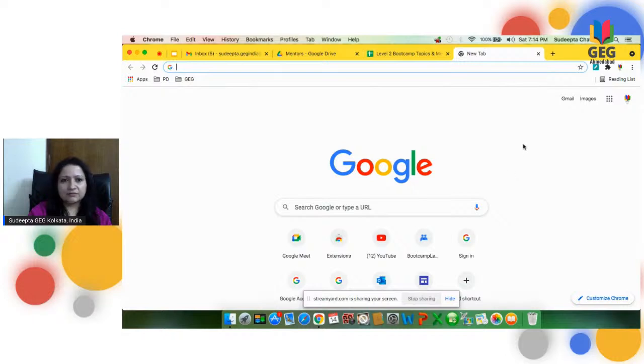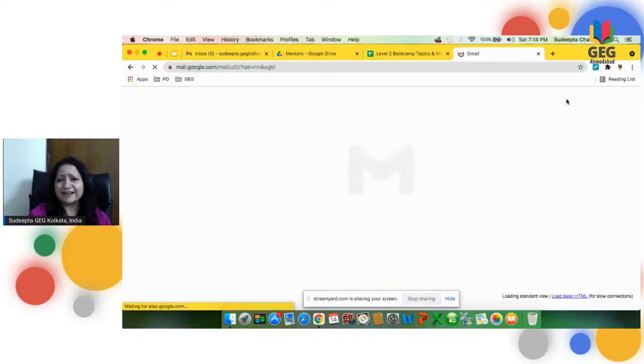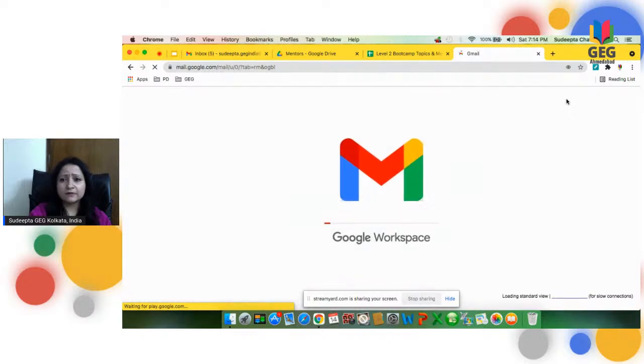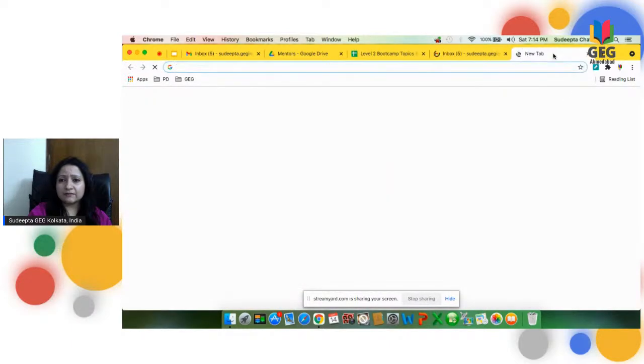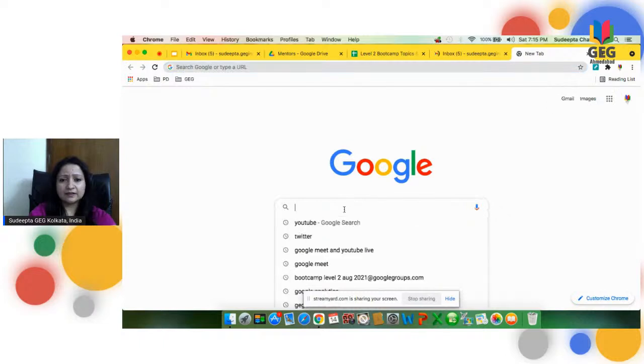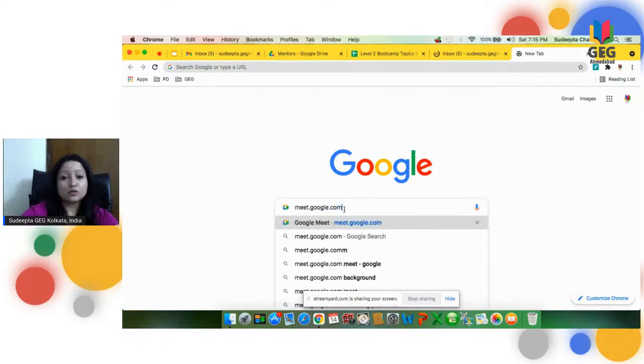The simplest way is, as I'm already logged into my Google account, I can simply click on Gmail and access it through my inbox. I'm opening another tab so that I can show you simultaneously the other way of logging into Google Meet.